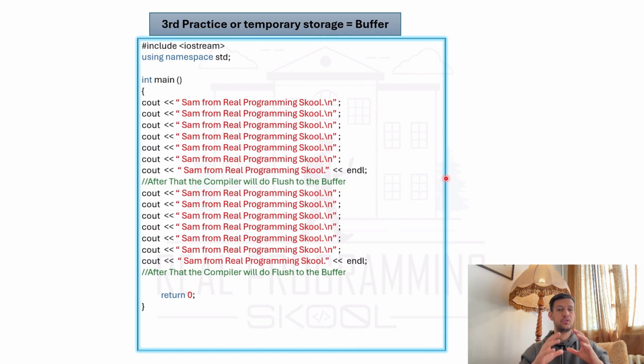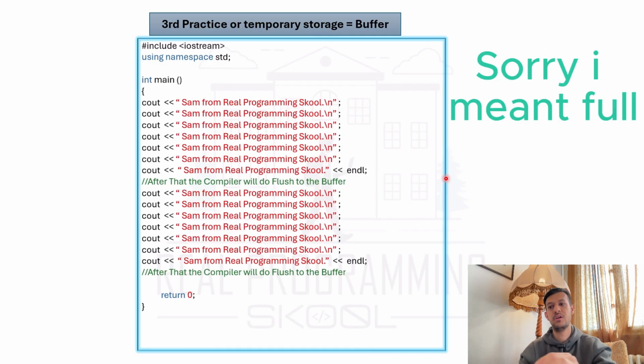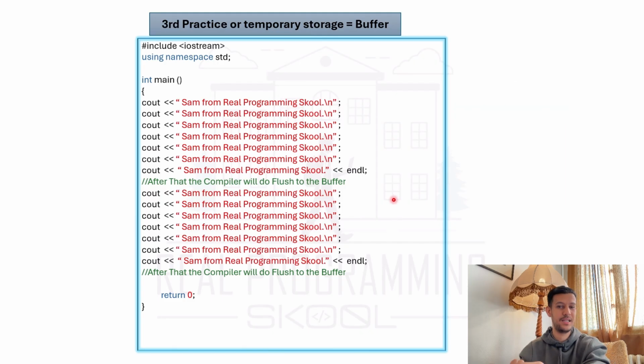If my application contains 1,000 or 200, even 300 lines of code, with every 50 lines of code or 30 lines of code, I start to use one endl to make the compiler flush the buffer when the buffer is already close to being full. But if my application is small, not containing 1,000 lines of code, for example just 50 lines of code or 30 or 20 lines of code, there's no need to use endl. Use just \n and the buffer will never be a problem. So that was the difference between \n and endl.